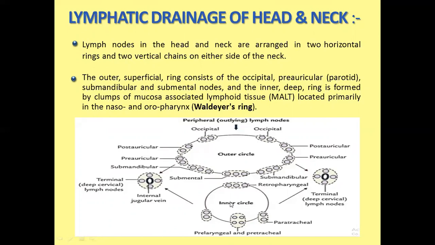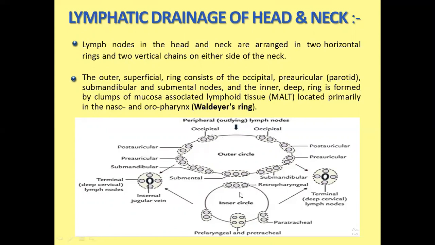Now the deep ring. The deep ring is situated around the pharynx, larynx and trachea, and it consists of these lymph nodes, anterior to posterior. Anteriorly, it is related to the prelaryngeal and pretracheal lymph nodes. On either side of the trachea, there are paratracheal lymph nodes, and just posterior to it there are retropharyngeal lymph nodes, which are situated in the retropharyngeal space. So this is the deep ring. The deep ring is also associated with clumps of mucosa-associated lymphoid tissue, MALT, which is known as Waldeyer's ring, and it is situated in the nasopharynx and oropharynx passage.